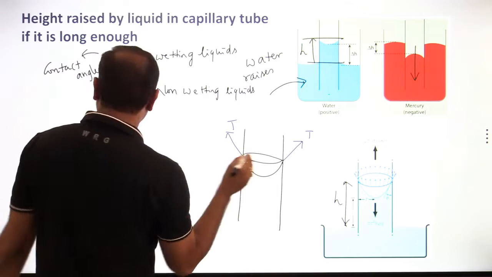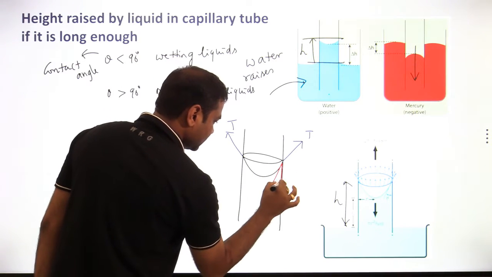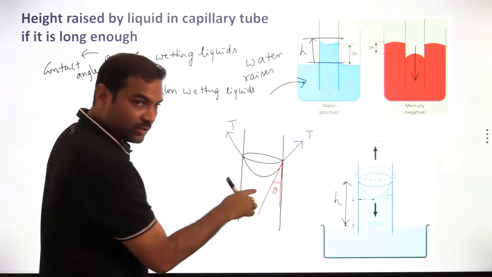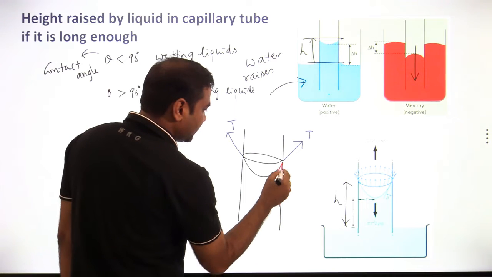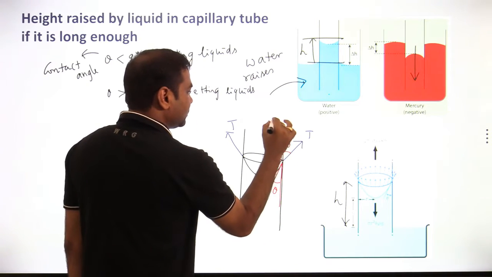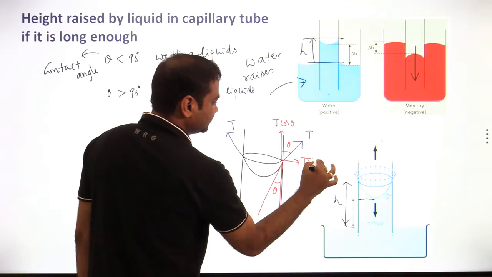Suppose angle of contact is less than 90. Then I can make this angle also theta. Then I can go for T cos theta, and the other component is T sin theta.